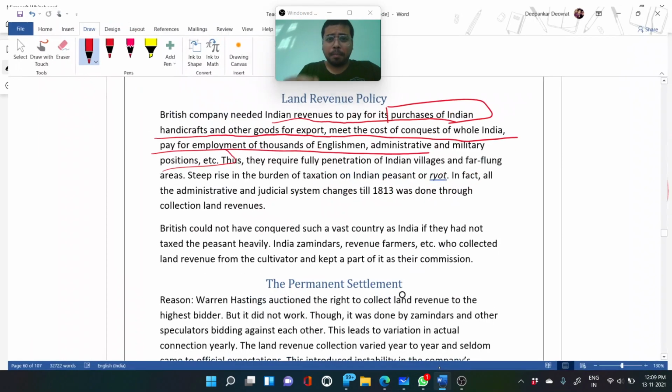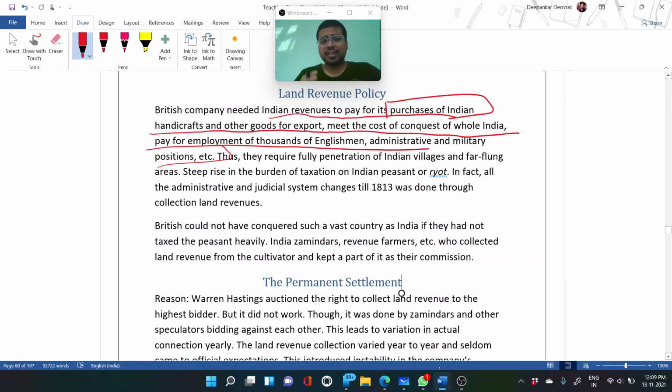So to meet the demands of the employment of Englishmen, the conquest of the whole of India, their salaries, the administrative work and the military positions, they needed efficient revenue collection from the land. Thus, they required full penetration of Indian villages and far-flung areas.